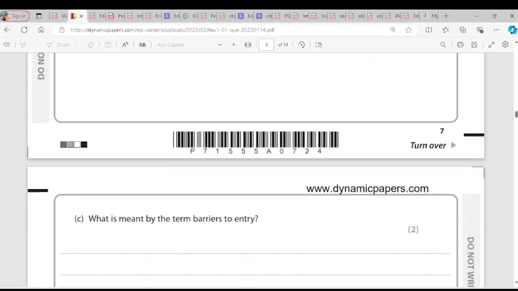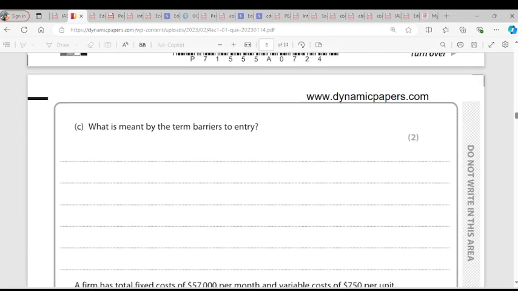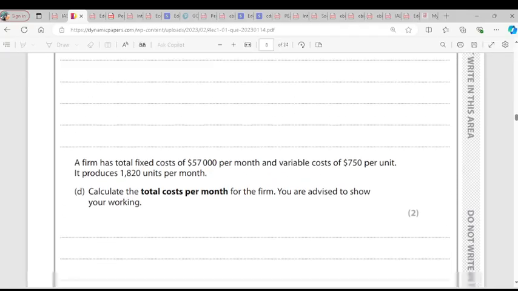Question C. What is meant by the term barriers to entry? When we talk about barriers to entry, these are restrictions that make it difficult for new firms to go into a market or to enter an industry. That's C. Then we go to question D.